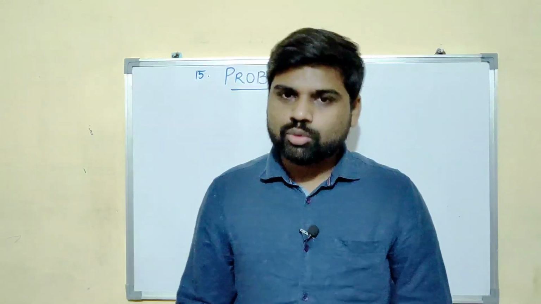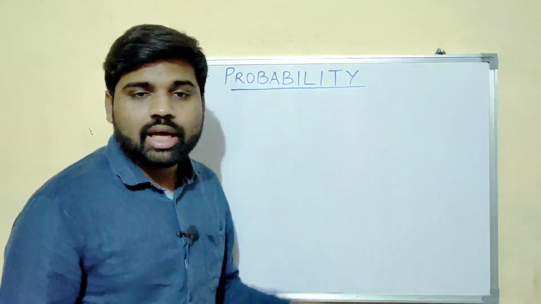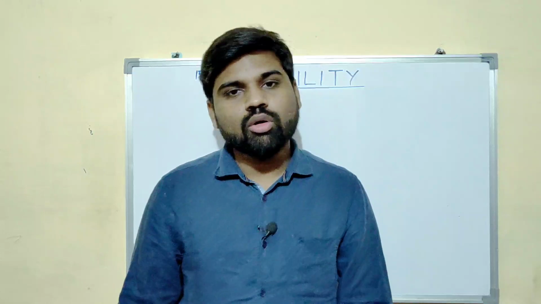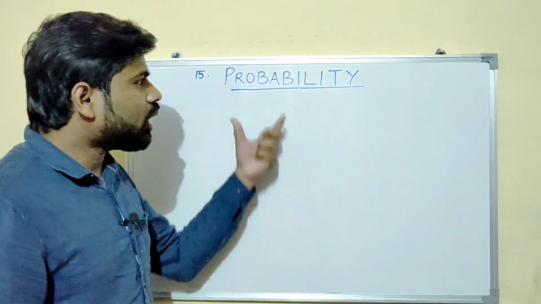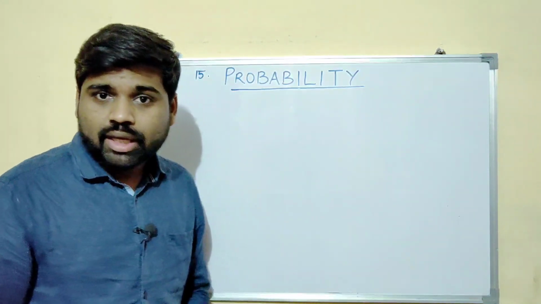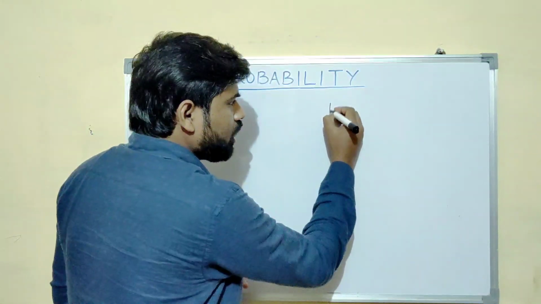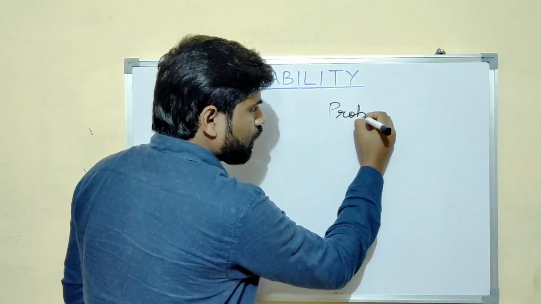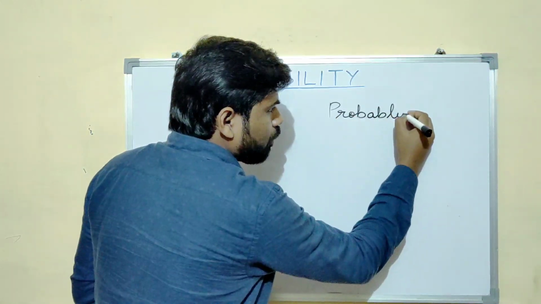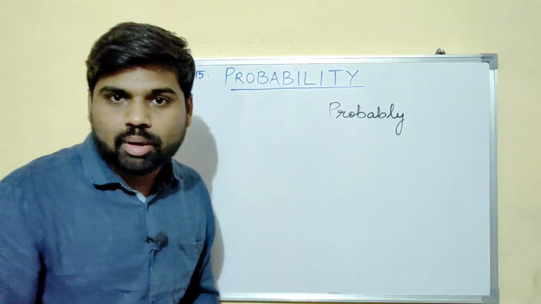Today let us start a very new chapter which is probability, and it is the 15th chapter from your book. Now let us try to understand the word probability. Can you find a word which is hidden in this topic, which is probably? There is a word probably hidden in this word probability.